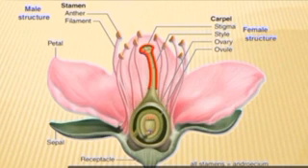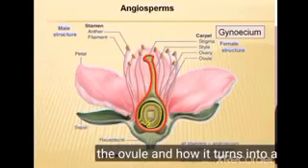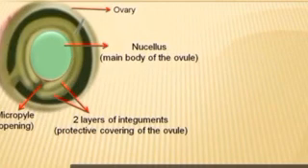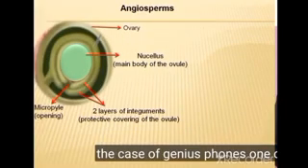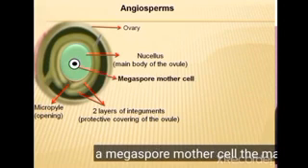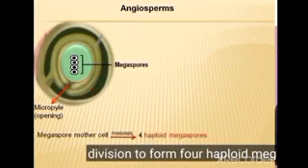After pollination, the sperm nucleus and egg fuse together and form a diploid zygote. The fusion of sperm and egg nuclei is called fertilization or syngamy. Unlike gymnosperms, angiosperms do not require water for fertilization. In gymnosperms, we already discussed, there are two sperms; only one fuses with the egg and the other degenerates. But here, one sperm fuses with the egg, and another sperm fuses with the secondary nucleus and produces a triploid primary endosperm nucleus.